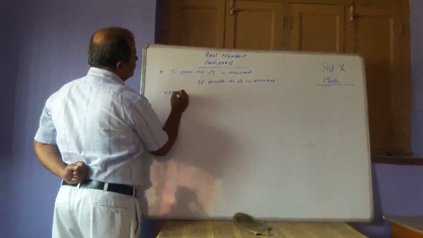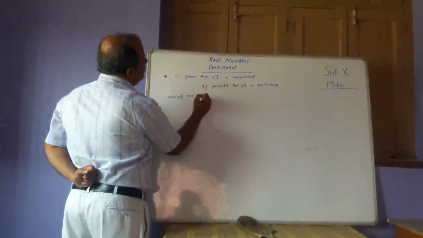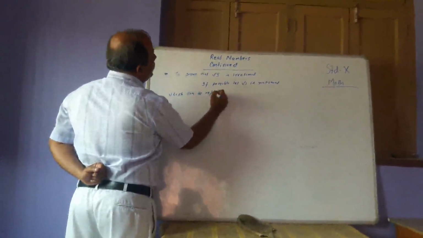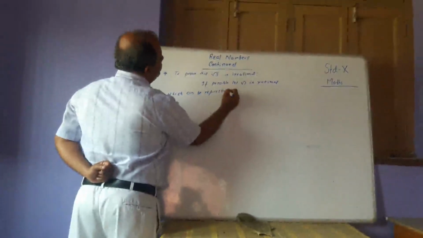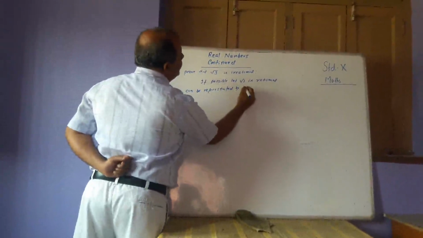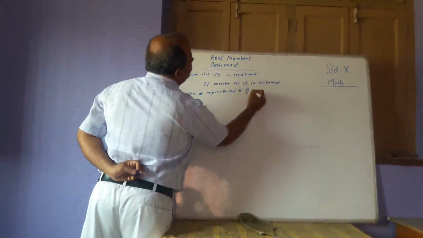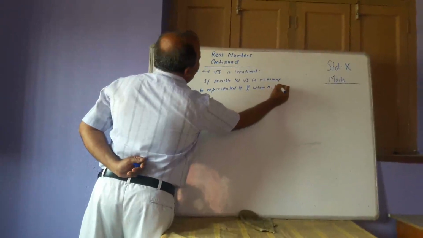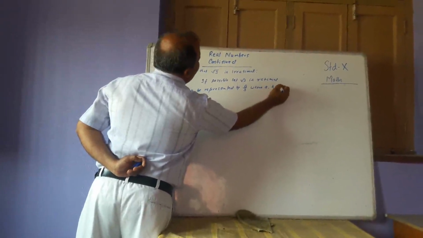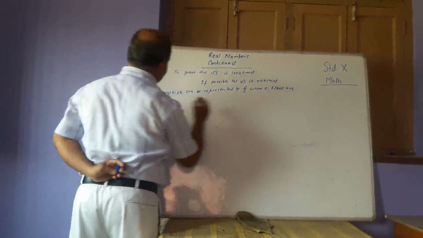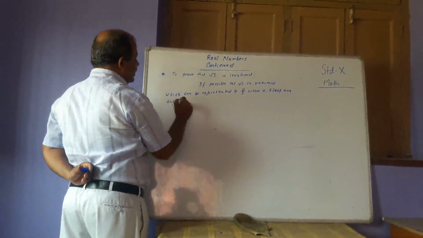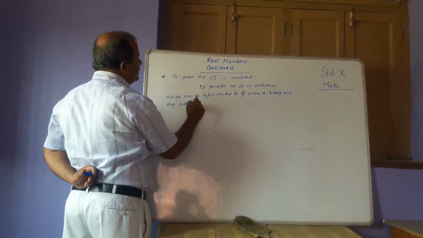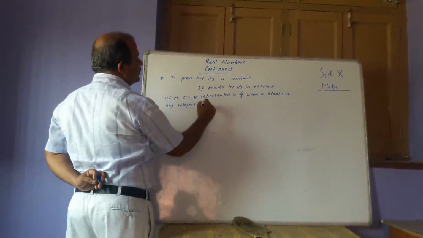which can be represented by a by b, where a, b, with b not equal to 0, are any integers.